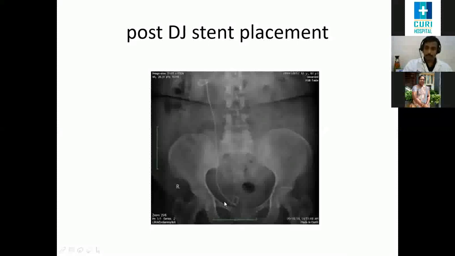So after the placement, this is what we are seeing. A stent has been placed, and this is the X-ray after the placement of the stent. The upper coil is in the kidney, and the lower coil is in the urinary bladder.